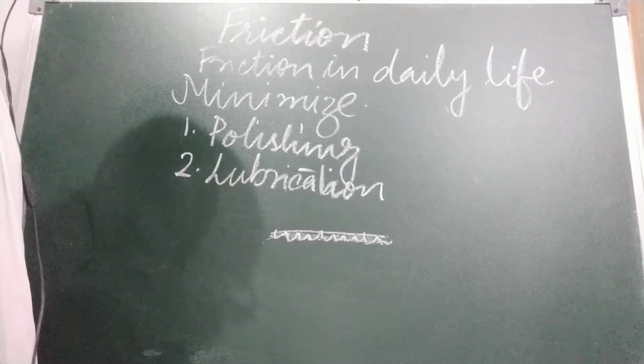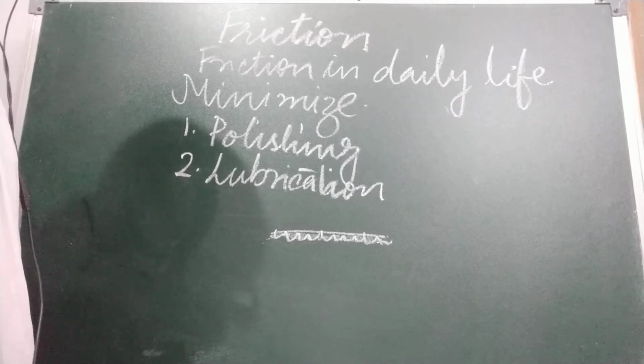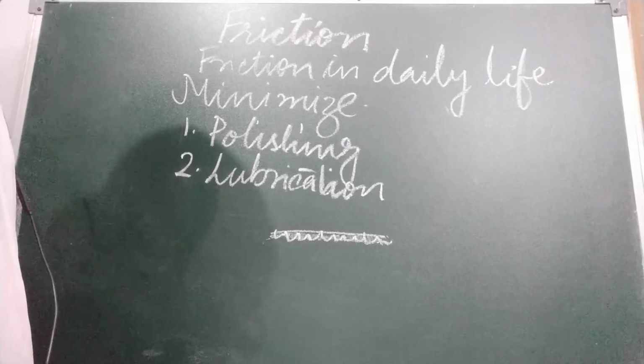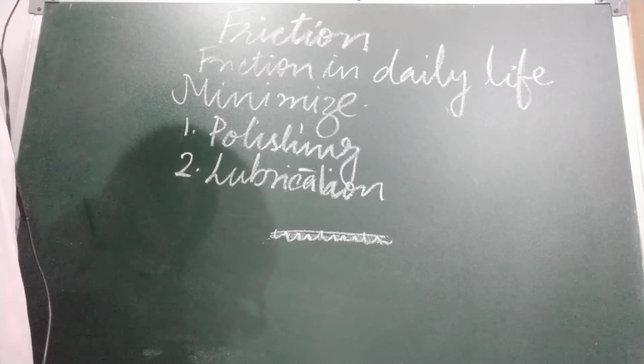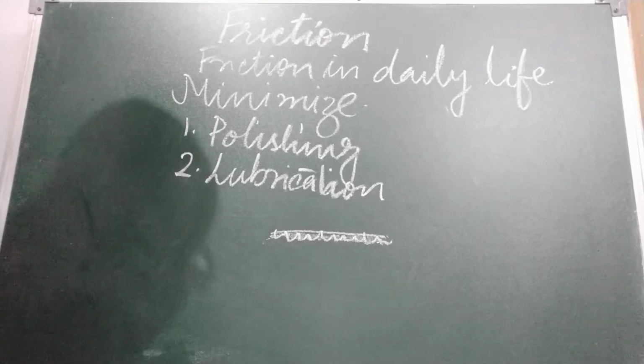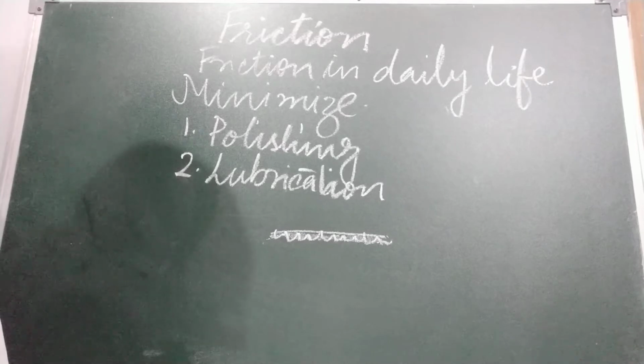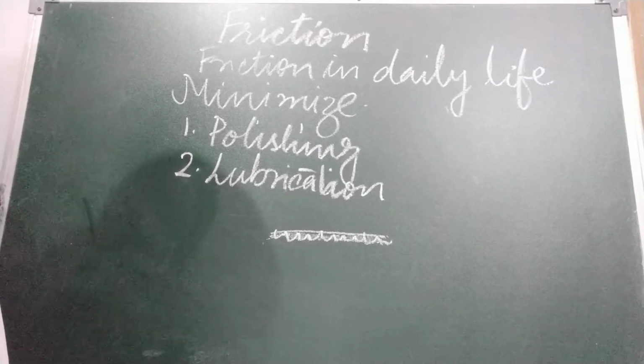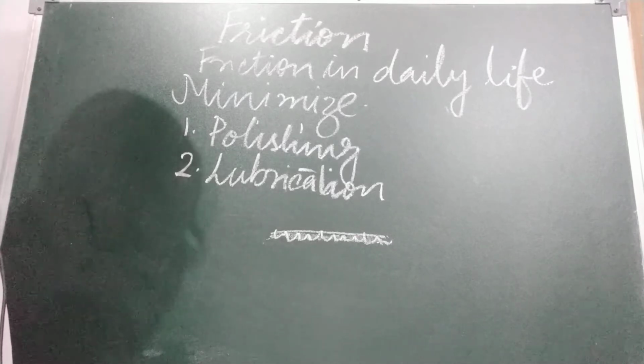And children, graphite we use as lubricant. Graphite is used as lubricant in machines where the moving parts reach very high temperature. Okay, and one more example I would like to give. You have experienced this. While playing carom, you put fine talcum powder on the carom board to reduce friction.